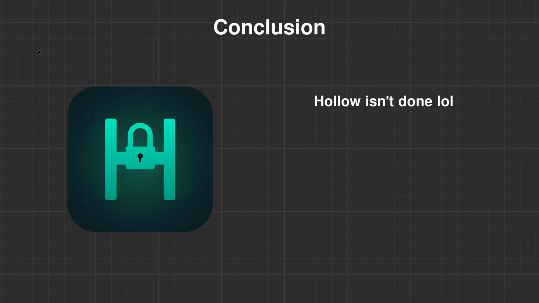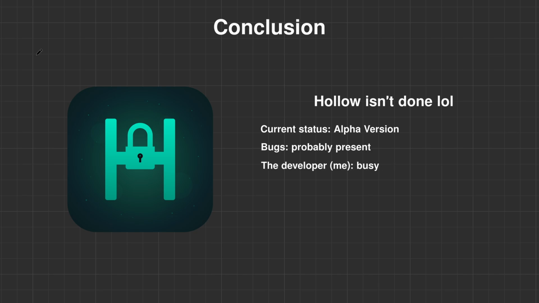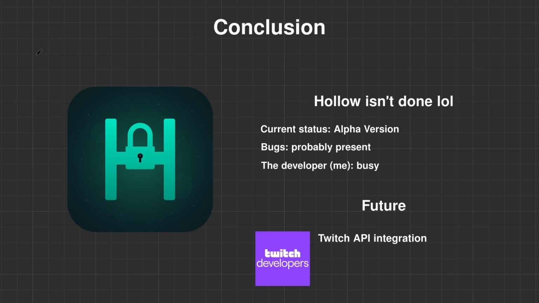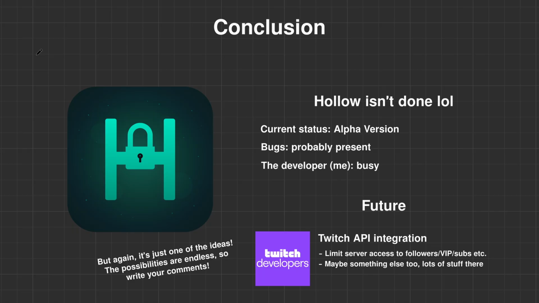This covers a lot of the stuff that already works, but the app is still in the early alpha version. I tried to fix all the bugs, but it needs proper testing with full feedback before a proper release. As for the future, I plan to improve it and add more useful features such as secure Twitch API integration for your own community server to, for example, allow only followers who have followed you for 1 week to join the server to prevent bots. Something like this, but so much more later on too. I would really love to hear all your suggestions to improve the project.